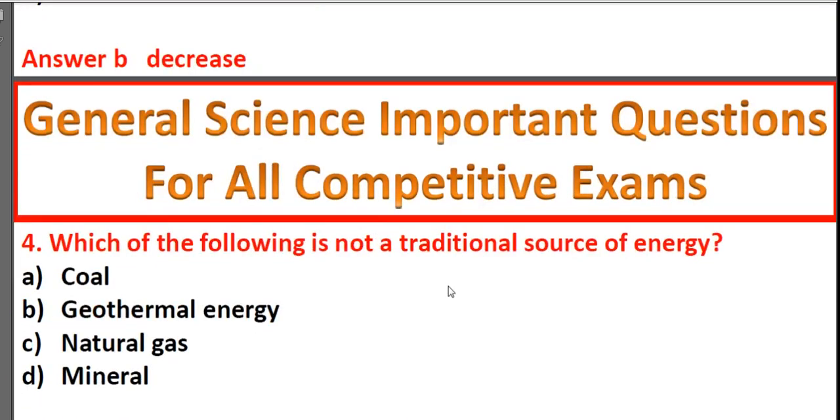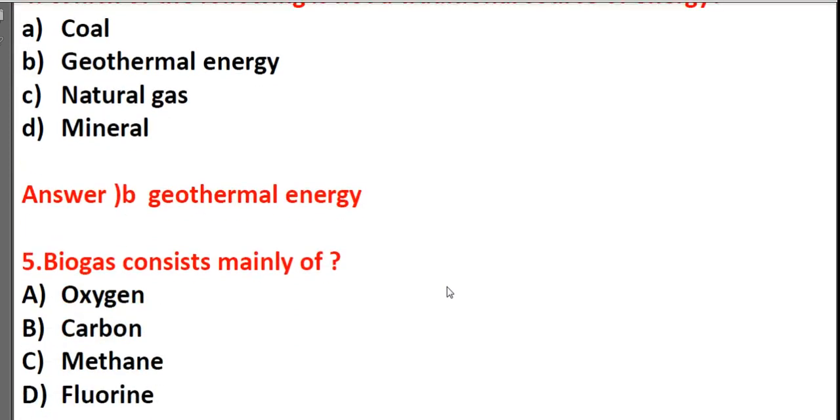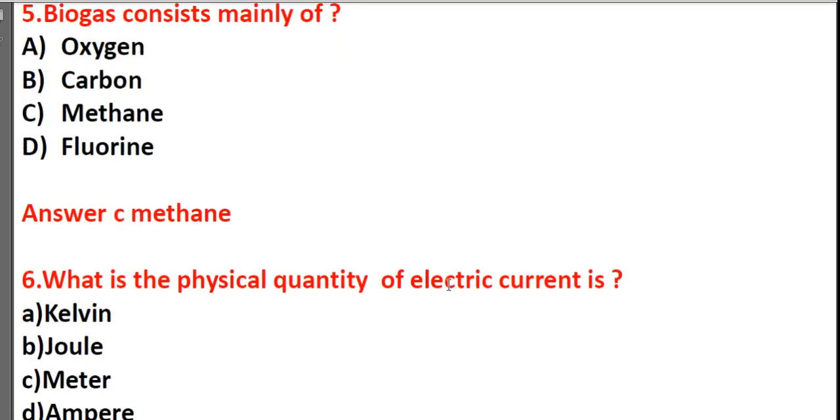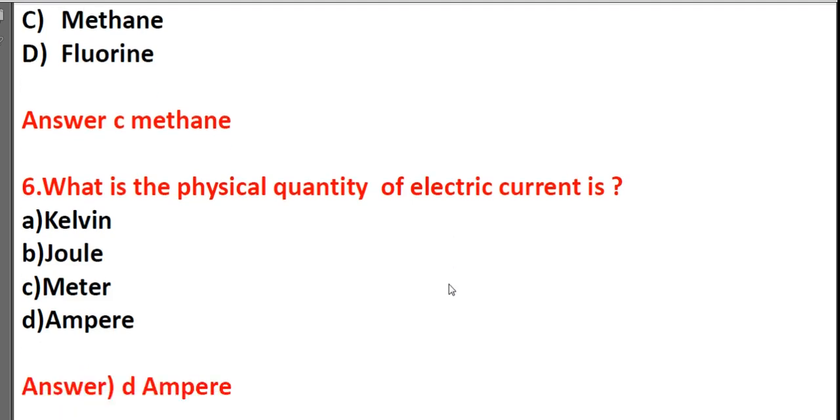Which of the following is not a traditional source of energy? Coal, geothermal energy, natural gas, mineral. It's B, geothermal energy. Biogas consists mainly of oxygen, carbon, methane, fluorine. It's C, methane. What is the unit of electric current? Kelvin, joule, meter, ampere. It's D, ampere.